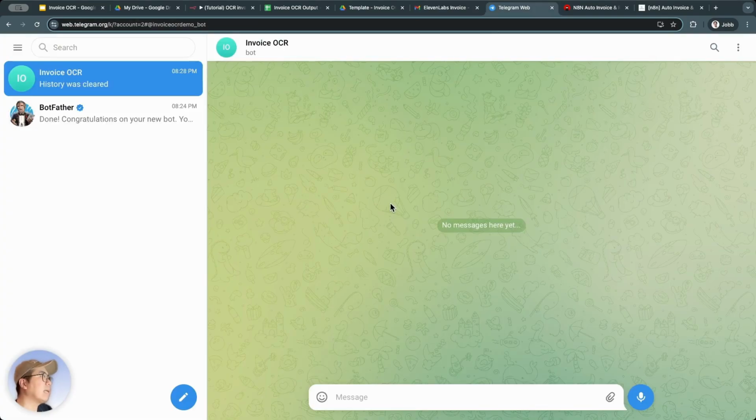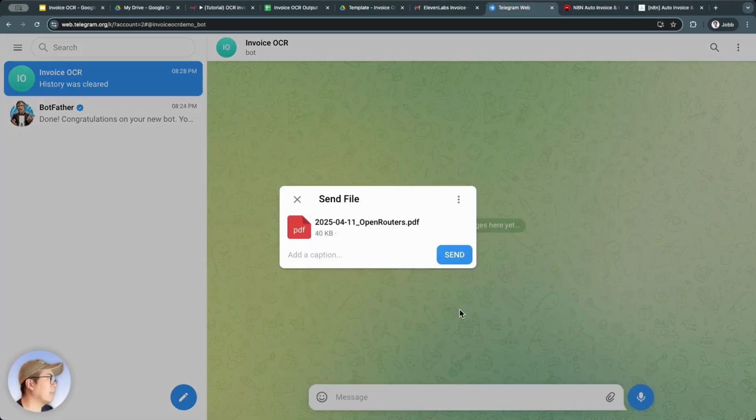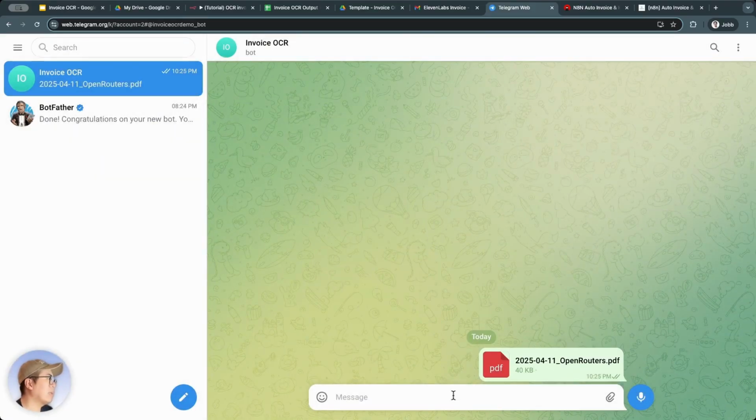The second secondary trigger is activation through Telegram. Personally, I still use Telegram and I find it very convenient. And where I am, Telegram isn't blocked, so I can use it freely. Anyway, how does the secondary trigger via Telegram work? So we'll have a bot on Telegram, and we can drag and drop invoices here, or we can take a photo of the invoice and send it here. This bot will receive it and push it into the workflow on N8N that we set up to trigger.